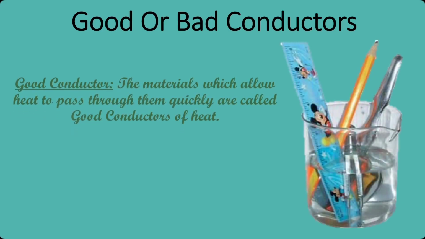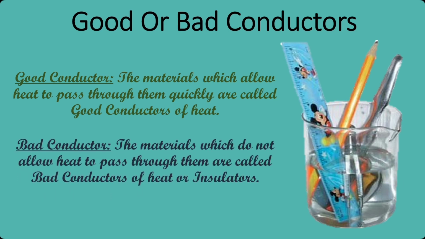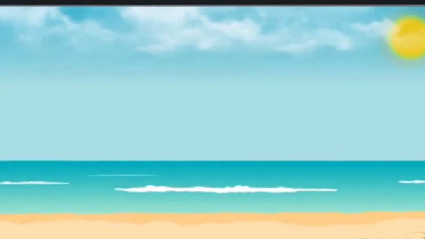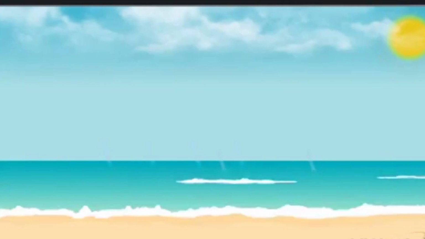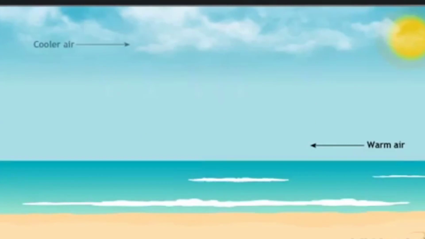The materials which allow heat to pass through them quickly are called good conductors of heat. The materials which do not allow heat to pass through them are called bad conductors of heat or insulators. As we know, water is a poor conductor of heat. So, transfer of heat in water by conduction is not possible.